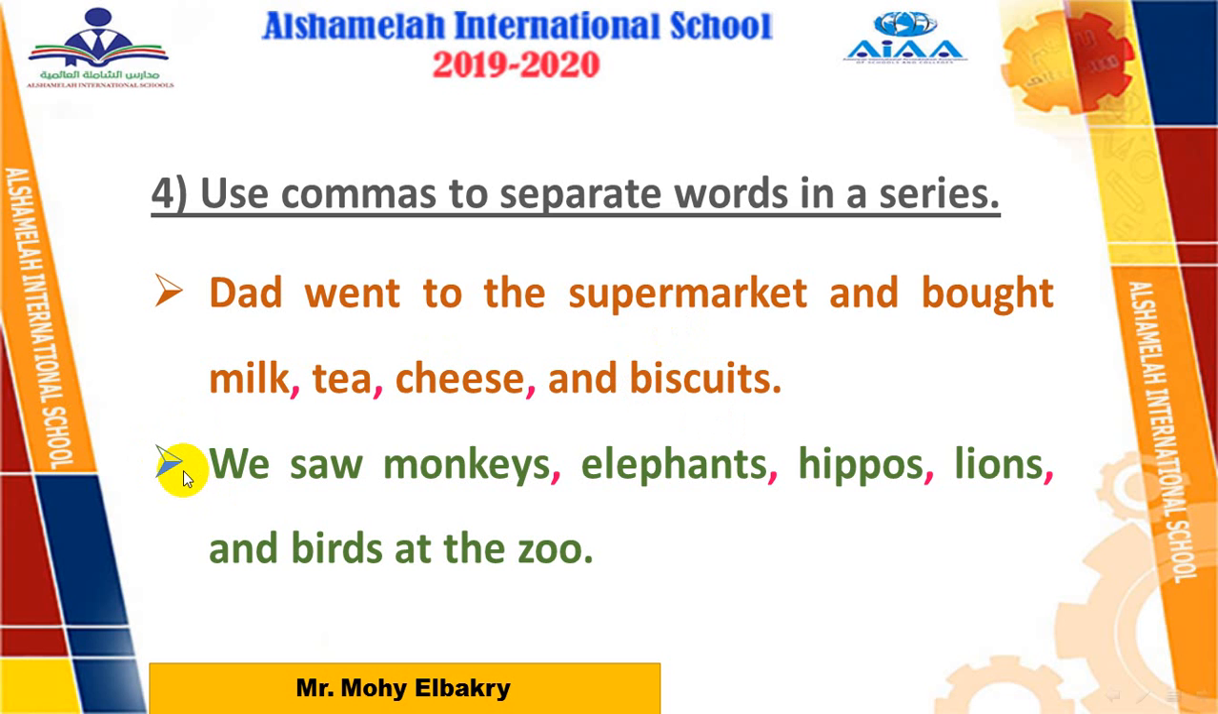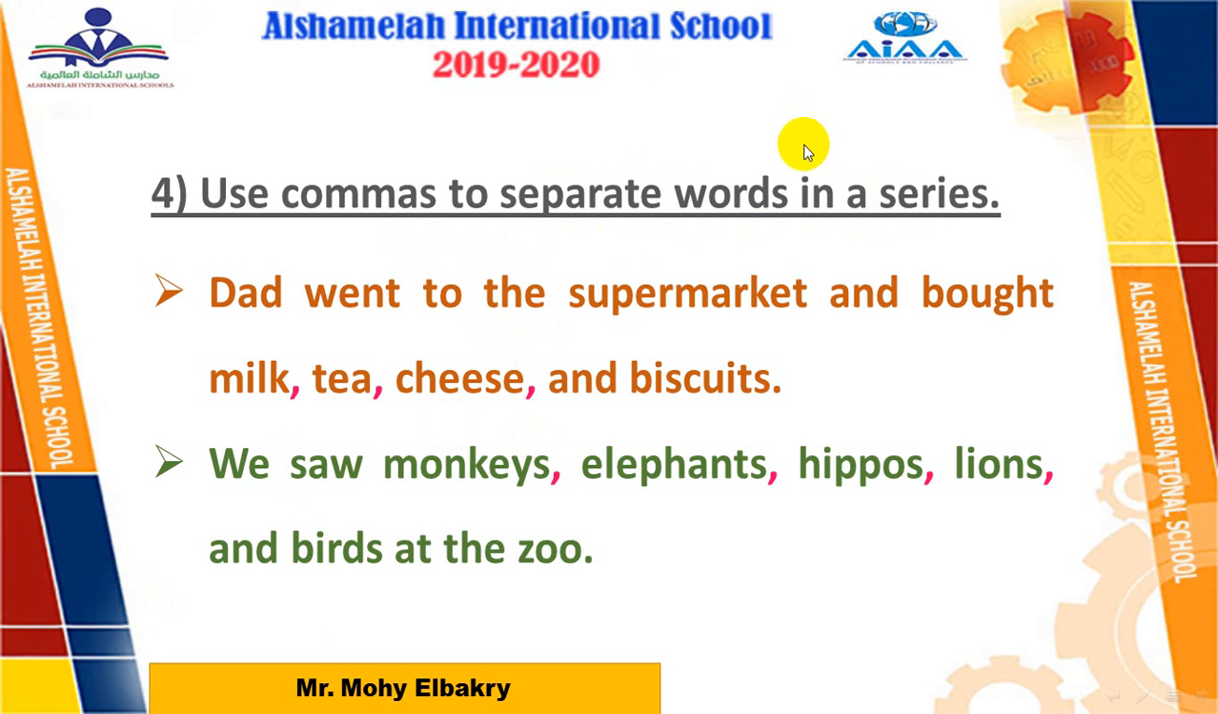Anyway, the second example: we saw monkeys, elephants, hippos, lions, and birds at the zoo. If you went to the zoo and saw a lot of animals there, or birds, okay? So here, what are the animals you saw there? Monkeys, comma, elephants, comma, hippos, camels, lions, and so on. When we use commas to separate, why? To separate words in a series or items in a list.